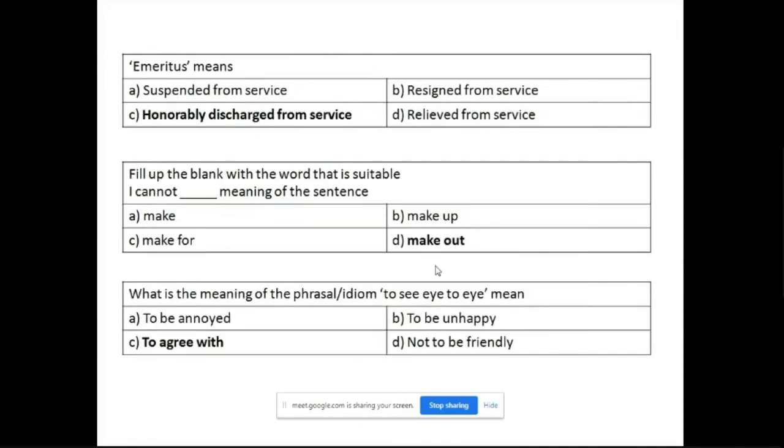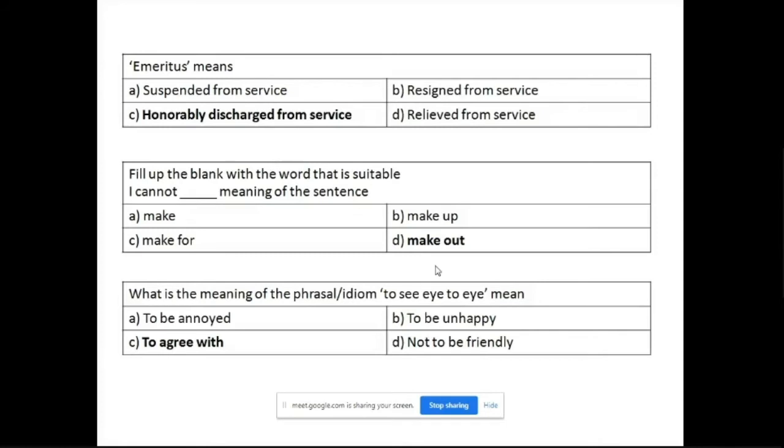Emeritus, again they're directly asking you the meaning. Emeritus means what? Is he suspended from service, or resigned from service, or honorably discharged from service, or relieved from service? Generally, there is no such specific word for suspension and resignation and relieving. But emeritus is something which means honorably discharged from the service.